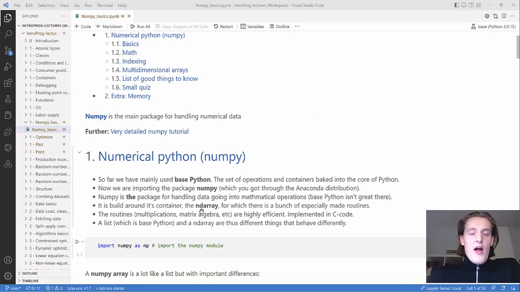It's built around its container, which is called ndarray, for n-dimensional array, which can be seen like vectors or multi-dimensional matrices. The reason NumPy is so good is that all the routines or operations it can do are built around these arrays, and a lot of the routines are implemented in C code, which is just a lot faster than Python.